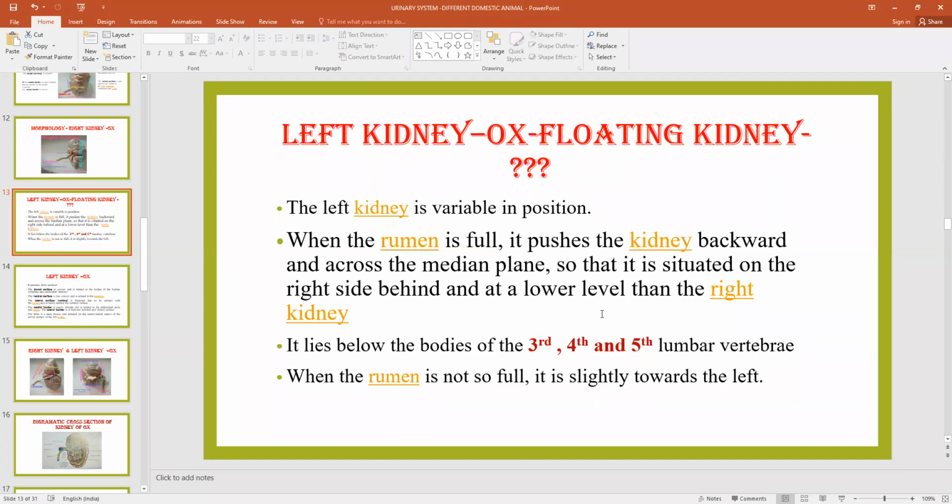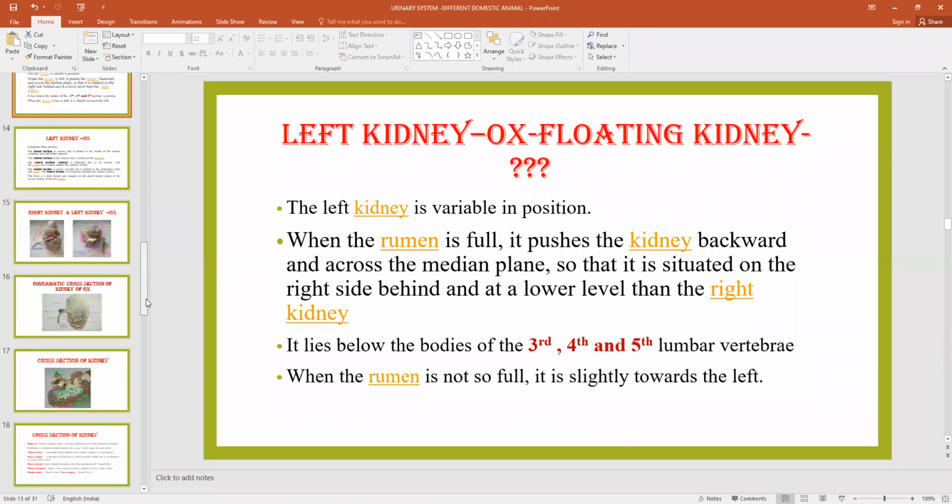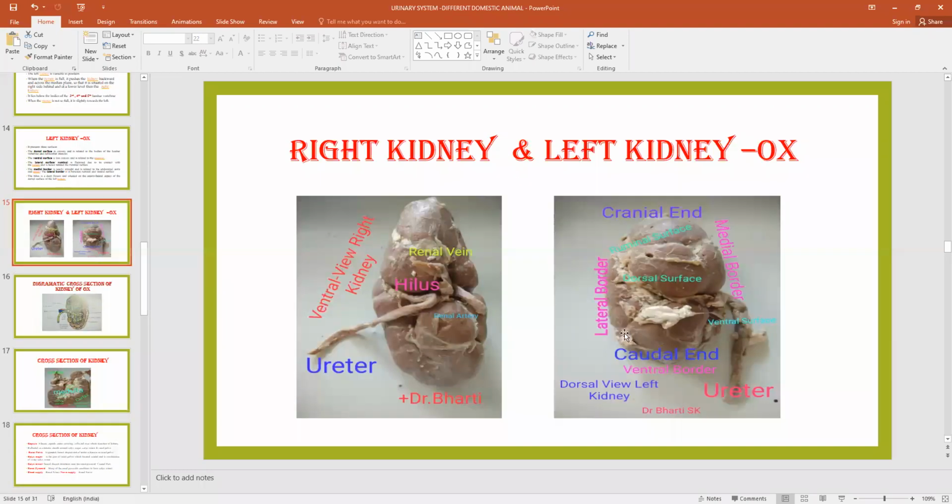In the normal condition, when there is no content inside the rumen, it will be located just below the 3rd, 4th, and 5th transverse processes of the lumbar vertebra. When the rumen is not so full, it is slightly towards the left. So that's why it is known as floating kidney. If anybody asks you why the left kidney is known as floating kidney, your answer should be like that.